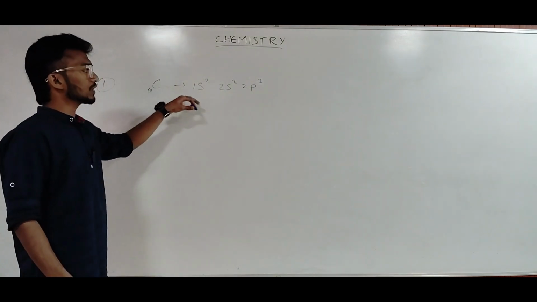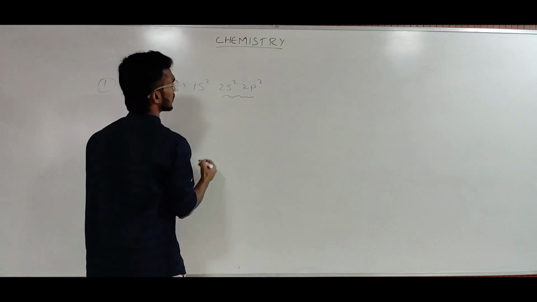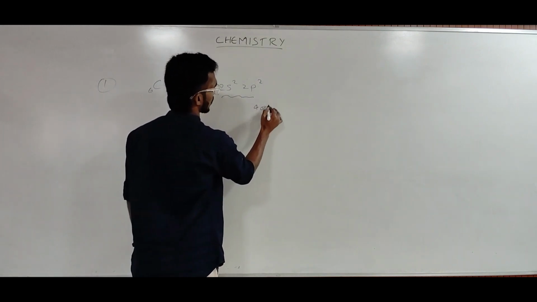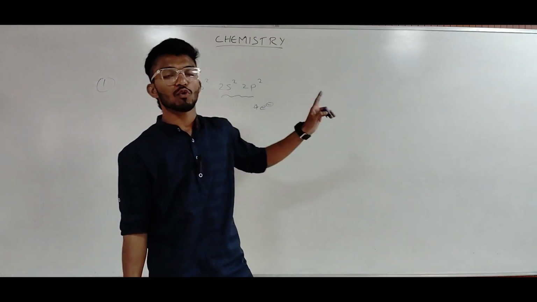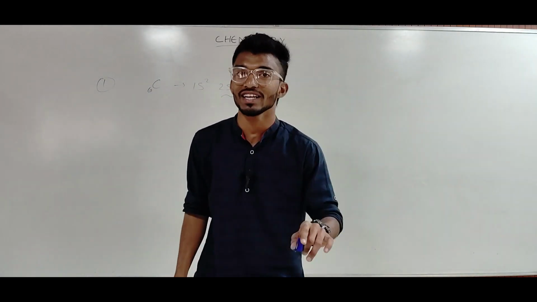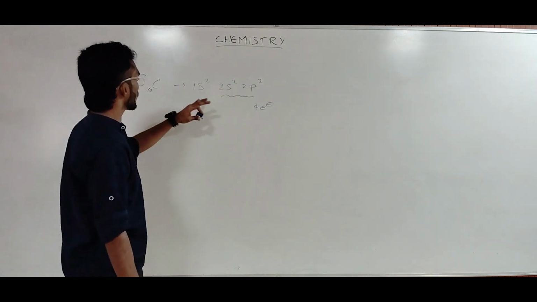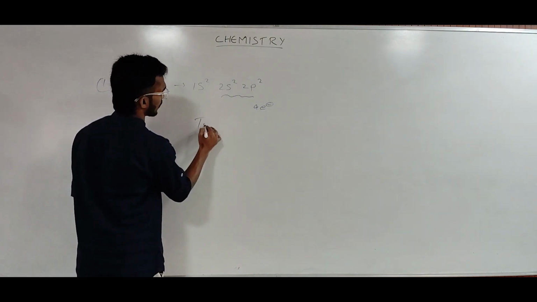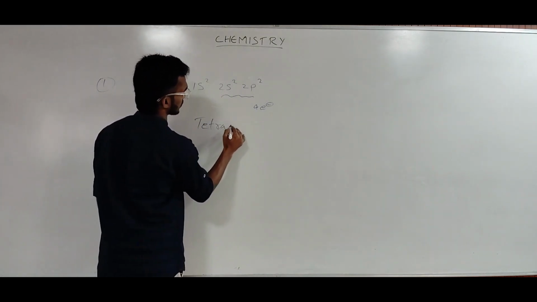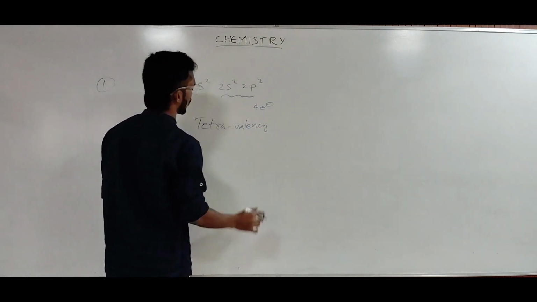In this electronic configuration the outermost orbit has 4 electrons. So to get the octet, carbon needs 4 more electrons, right? So the valency of carbon is 4. So that is the first power, tetravalency. Valency is the capability of forming bonds.